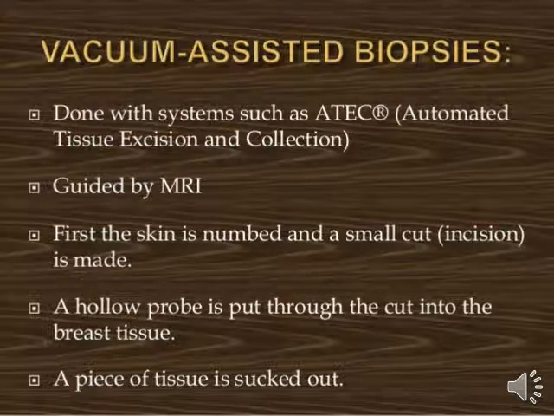So what we do in vacuum assisted biopsy, students, is proceed with a kind of minor surgery and send one hollow probe into the affected side of the breast tissue, and then we take the sample, pieces of the tissue in the surrounding part of the breast. Then we send that sample to the lab to be investigated. So it is related to vacuum assisted biopsy, and it is also called automated tissue excision and collection.